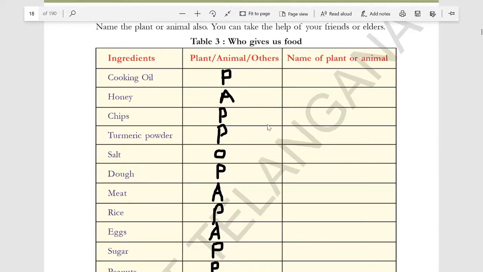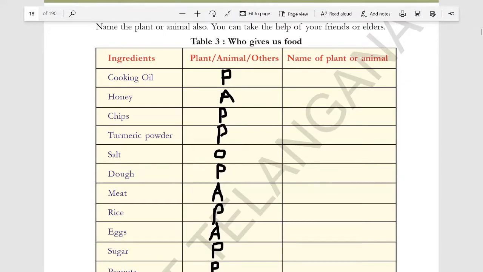Chips, from a potato. Write here plant. This is from a plant, and here write potato plant. Turmeric powder, plant. Turmeric plant. Salt we get from seeds. So write others. Dough, that is from wheat. Write as plants. Wheat we get from plants. Name of the plant is wheat plant, right?